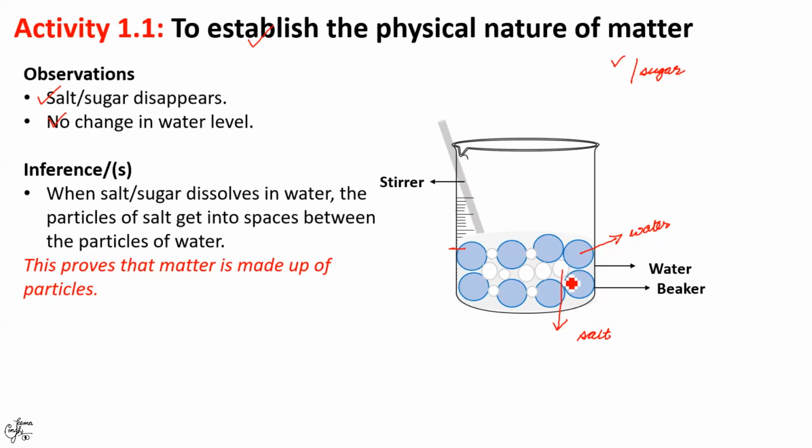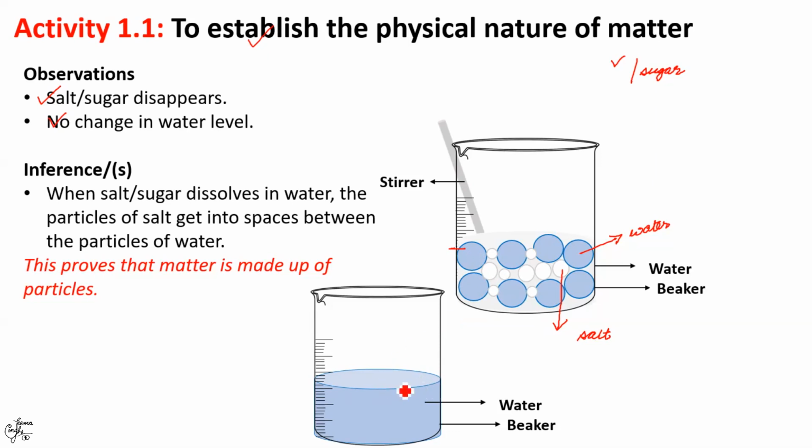So we see that the salt or the sugar particles have occupied the empty spaces between the water particles, and hence no change in the water level is witnessed. Had water and salt been continuous in nature like this, so this is one complete block of water, continuous in nature, the salt would lie on water and the water level would have increased. So the salt would lie like this and this water level which was here would have increased or risen to here. Thus these observations, and hence the activity, illustrate or show that matter is made up of particles.